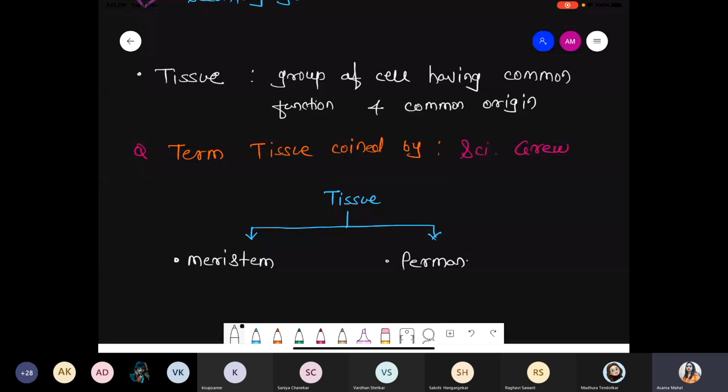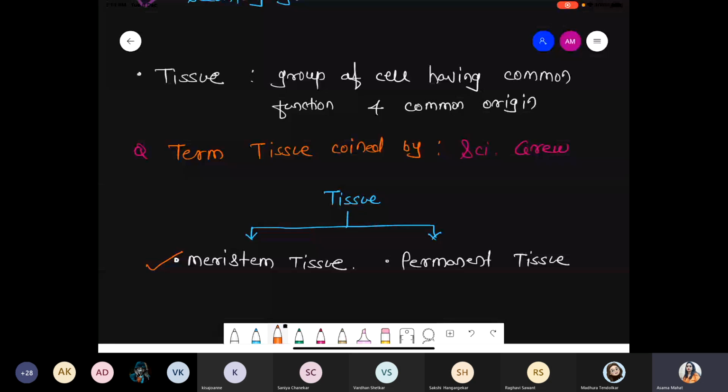Number one is meristem tissue or meristematic tissue, and the other one is permanent tissue. So now we talk about the first point: the meaning of meristematic tissue, types of meristematic tissue on the basis of their function, on the basis of their origin, and we'll discuss the basic characteristic features of the meristematic tissue. Okay, chalo.